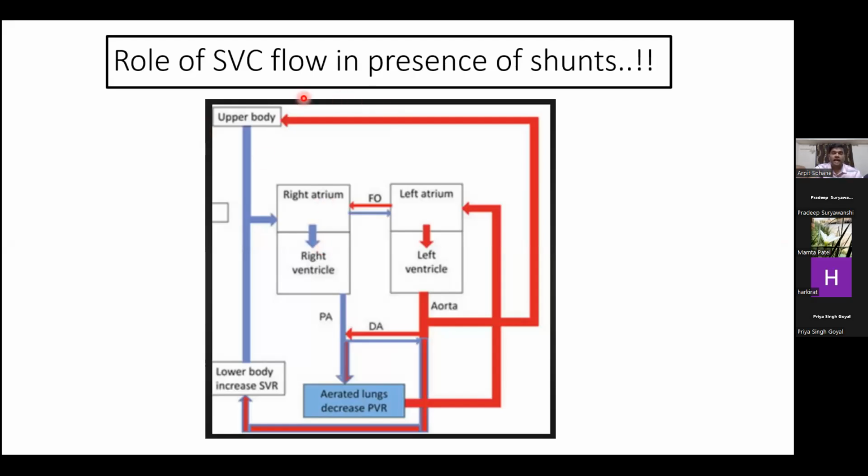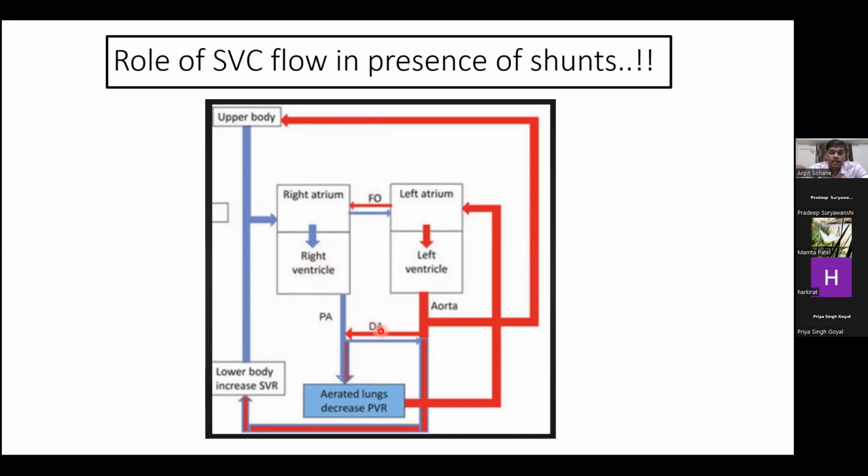So let us see the role of superior vena cava flow in presence of shunts. As we know, if there is shunting, the right ventricular and left ventricular output is not the absolute ventricular output that is received by their respective atrium. So now, if there is persistent foramen ovale shunting from left atrium to right atrium, then there occurs increase in the blood flow in the right ventricle, and right ventricular outflow may not be the exact value which the right atrium is receiving.